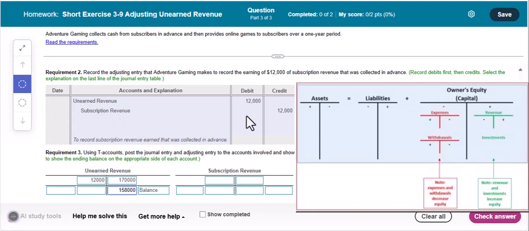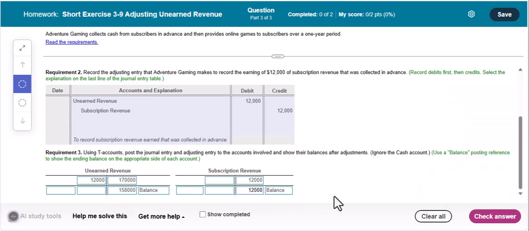Since that completes this unearned revenue T account, we still have subscription revenue in this last entry here. So that is a credit for $12,000. So that increases our revenue with a credit. And then we have our balance here, so we'll just bring it down because we don't have any more journal entries to record. So again, this is a liability and this one is revenue. And we can go ahead and check our answer.